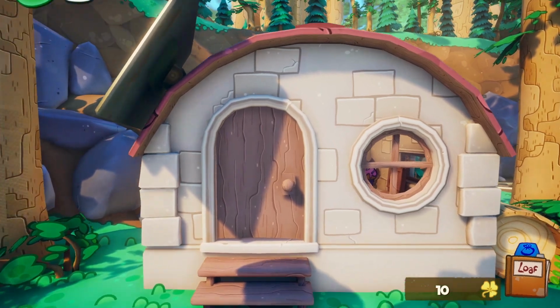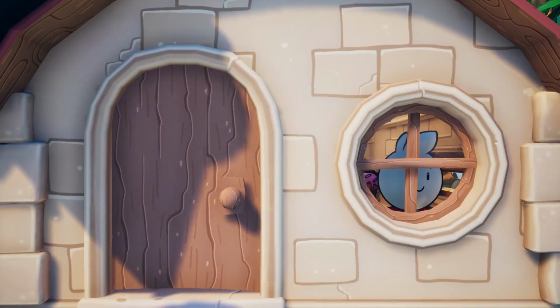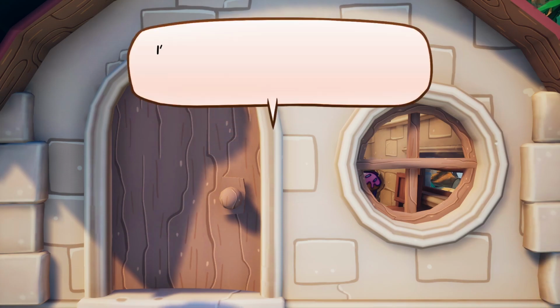Yeah, what the heck? We're in the house. So now it's not displaying correctly because we got into a battle right when we opened the door, so I guess that is kind of a glitch. So I think what we'll have to do...